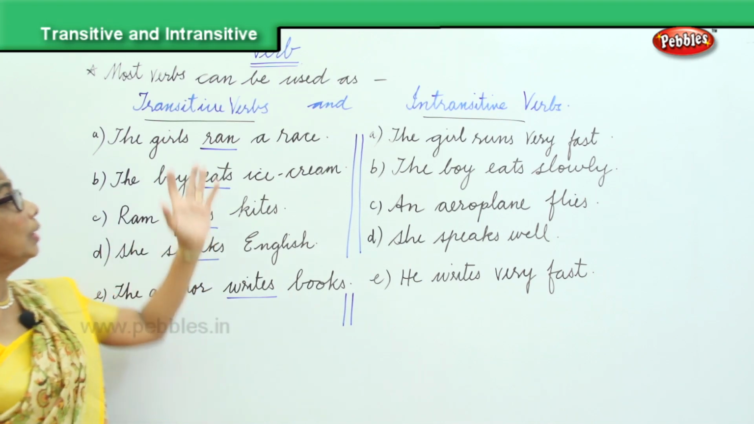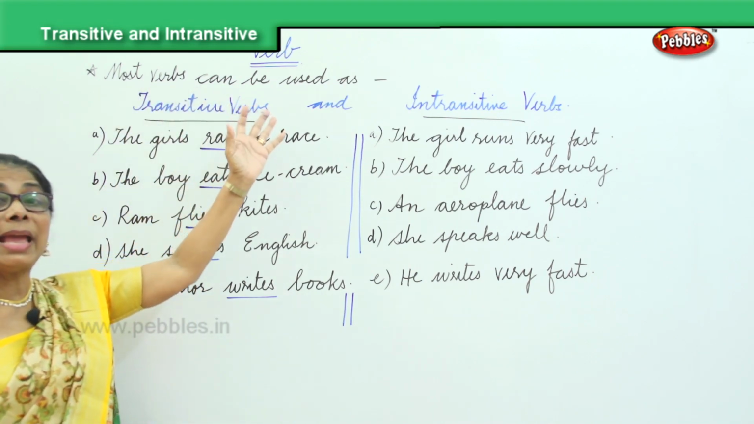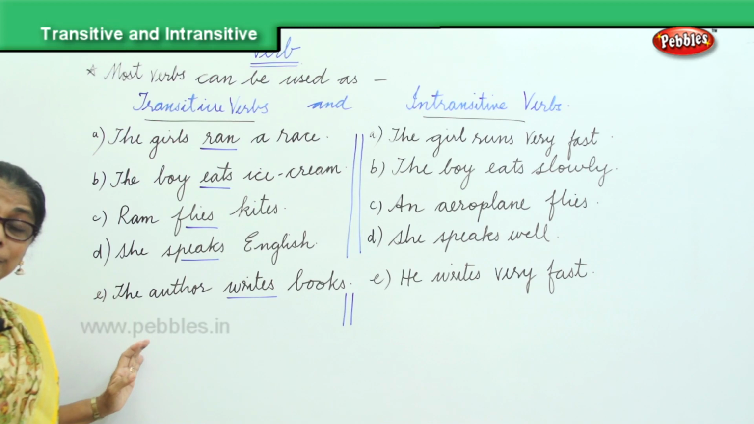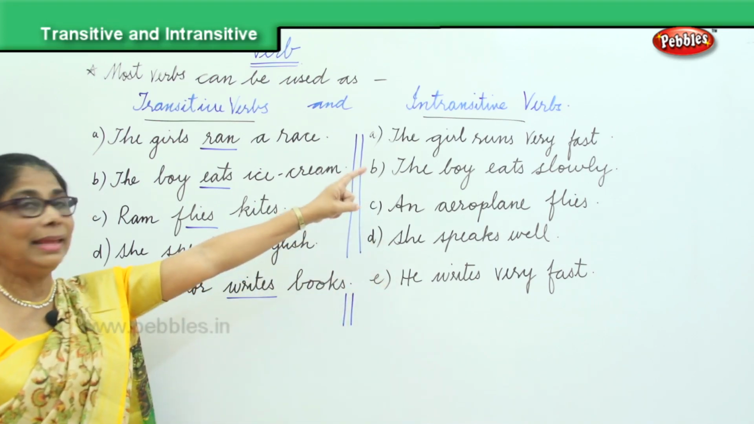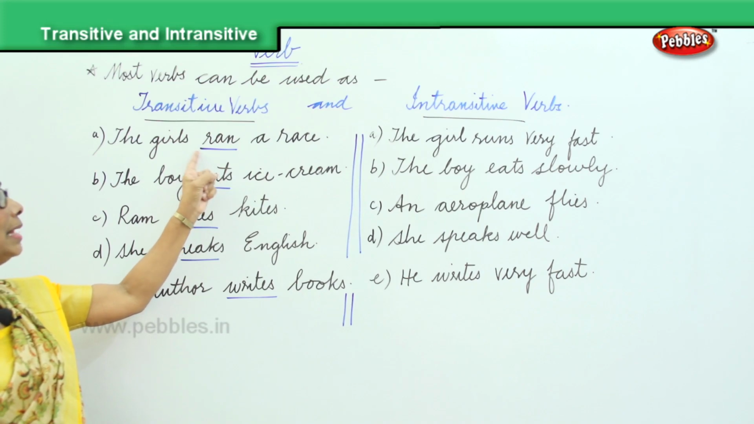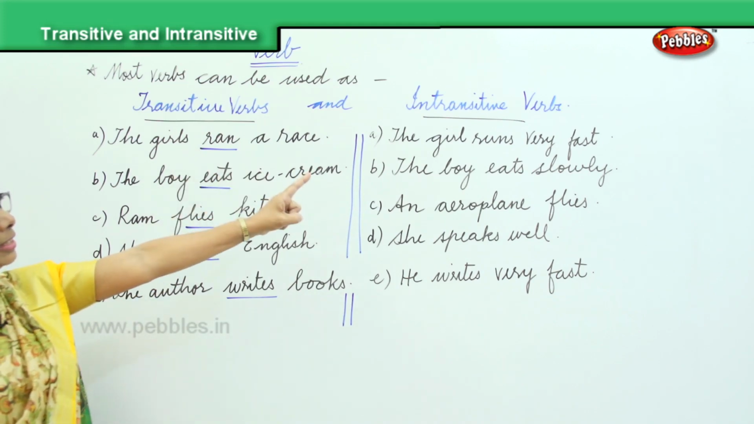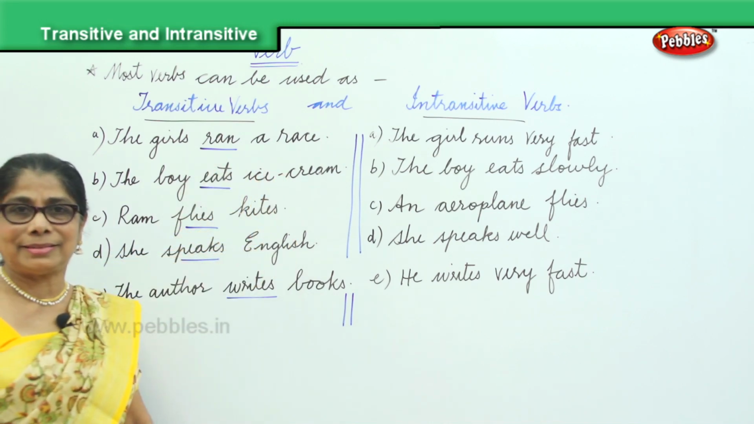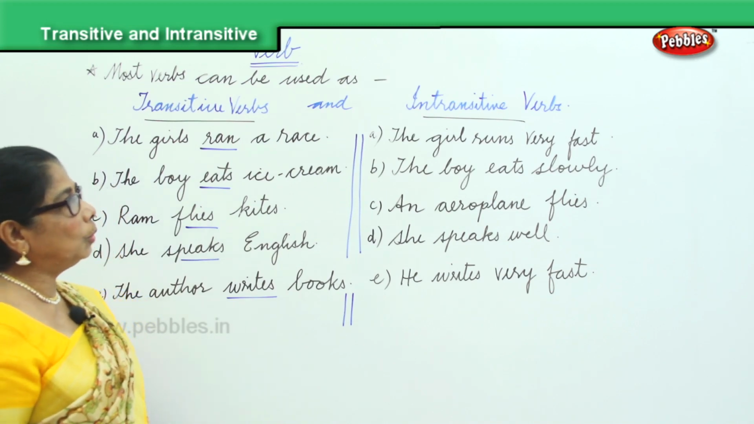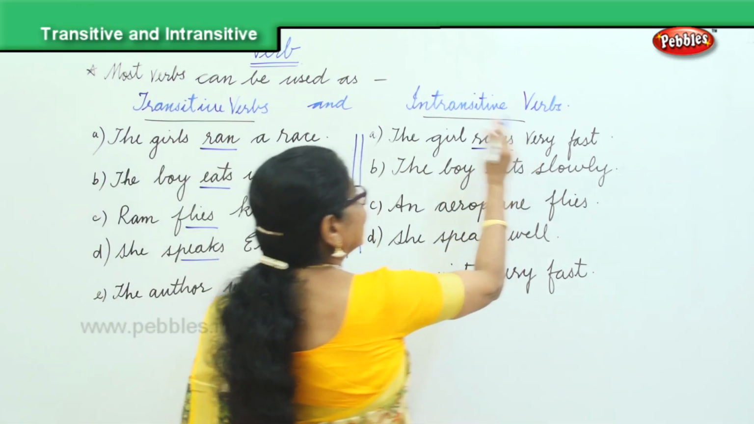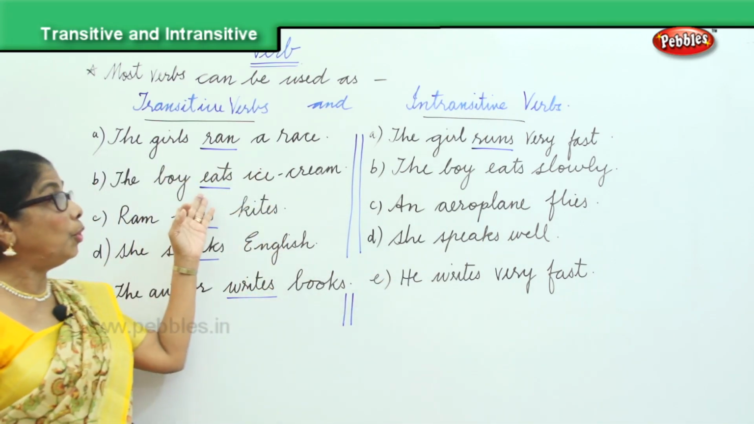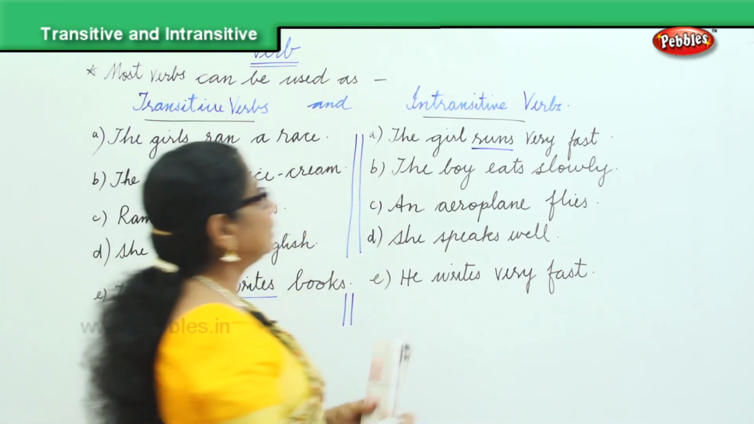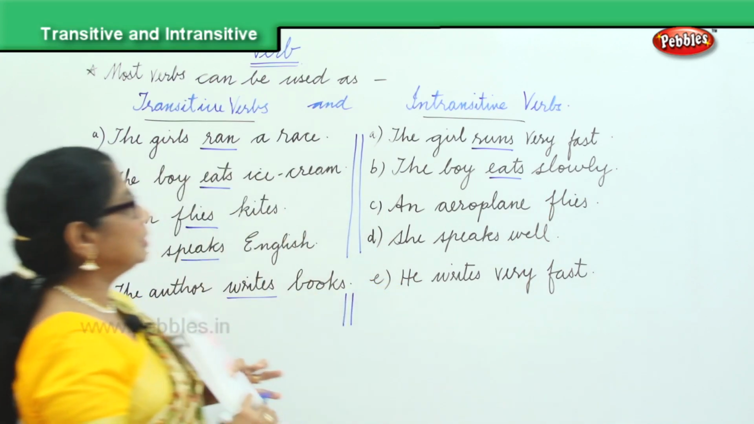Now, what we are looking at is most verbs can be used as transitive and intransitive. Now, let's look at the same verbs, how they are used in intransitive. Ran. Look at the intransitive verb, how the same word ran is used. Now, the girl runs very fast. There is no object there. The girl runs. That's an intransitive verb. Here, the boy eats an ice cream. There, the boy eats slowly. The boy eats fast. The same verb is used as an intransitive verb.